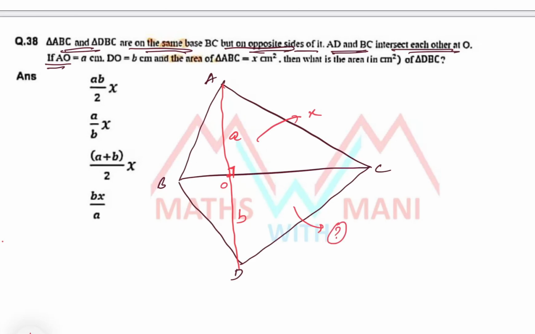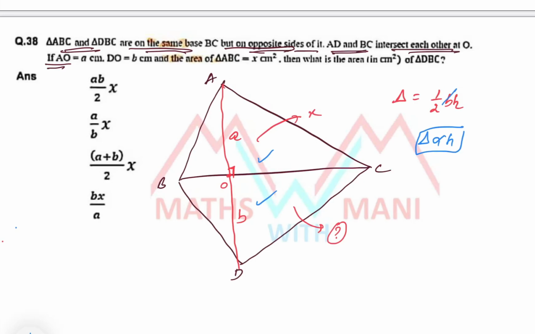So basically, what is the formula for area of triangle? Half into base into height. Yes, here the base is common for both the triangles, so base is constant, so area is proportional to heights. Yes or no?